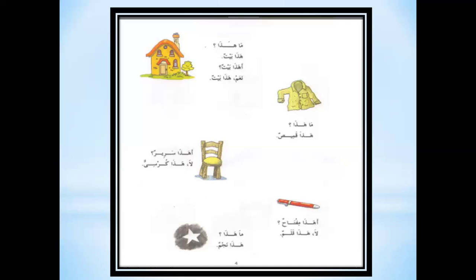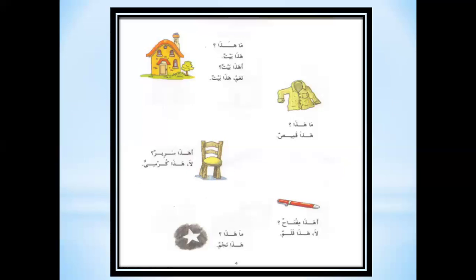The new questioning word is a Hamza. If Hamza is placed at the beginning of a statement, it turns it into a question. Ahada baytun. If Hamza is in the start, it means is. Ahada baytun. Is this a house?